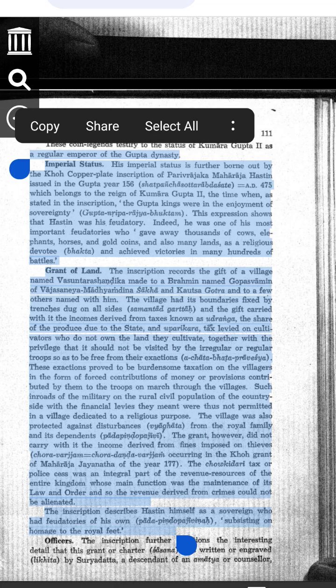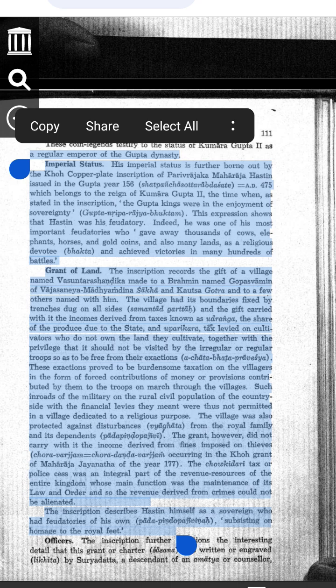This proves Kumaragupta II was a real king during this time. Who was Hastin? Hastin was a smaller king, a feudatory under Kumaragupta II. He ruled his own land, but still obeyed Kumaragupta II. Hastin was very rich and powerful. He donated thousands of cows, elephants, horses, and gold coins.